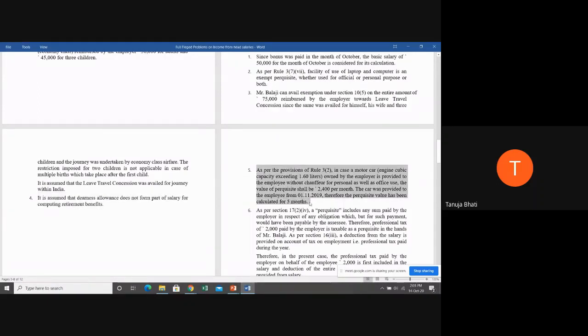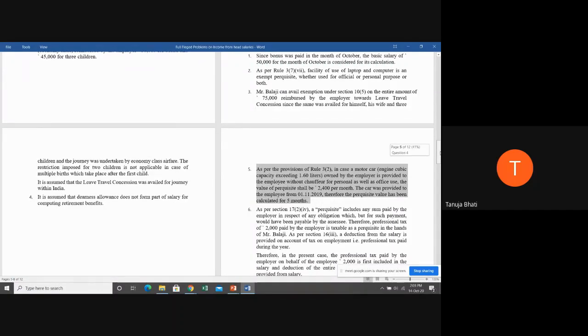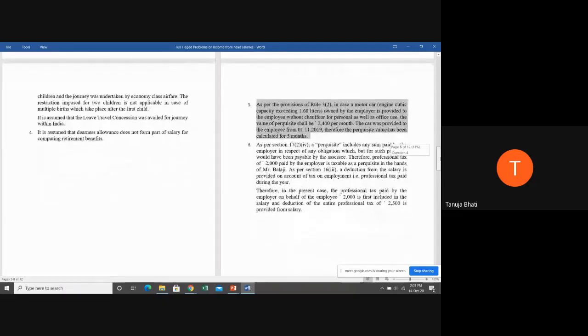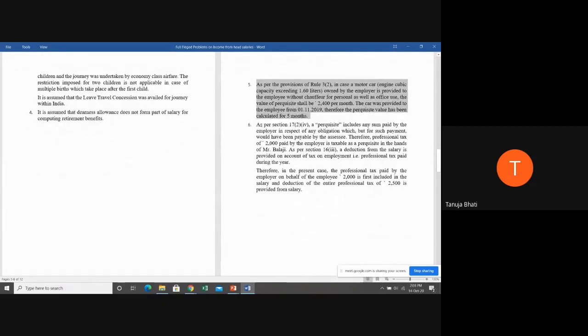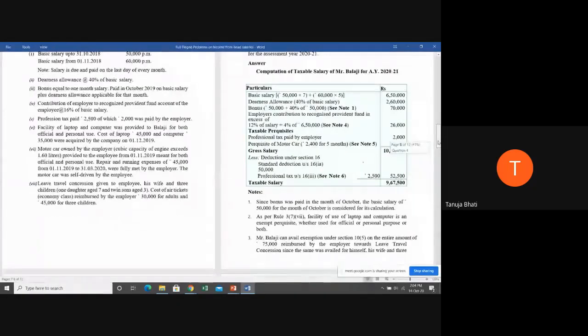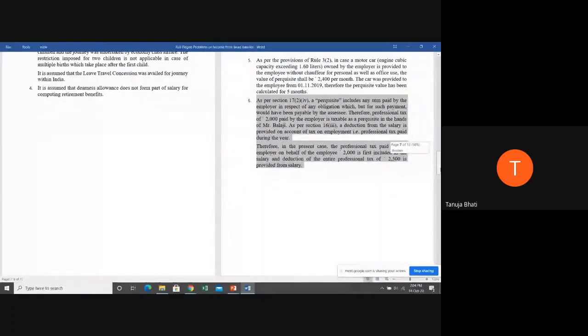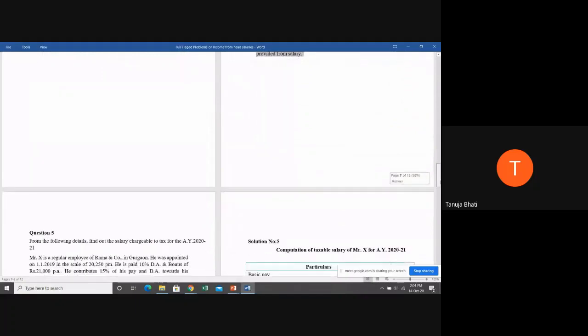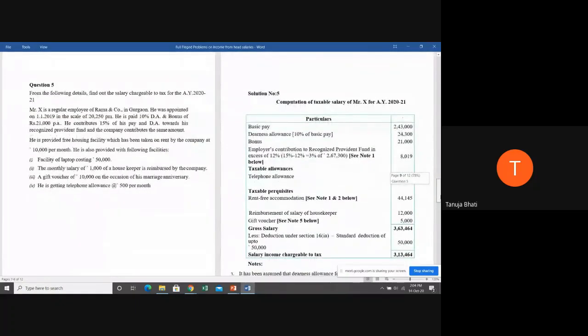Next, motor car, this entire provision is explained here. Whatever I've explained, I've just put it down in the form of notes, so even you all can put it in the form of notes. Similarly, professional tax, whatever explanation I've given you regarding professional tax, the same thing I've written in the form of notes, so that when I give you these notes, you'll understand why I have taken a particular thing. In the exam also you can write it in the form of notes. So have you all understood this problem? Problem number 4. Yes, students? Yes, ma'am.